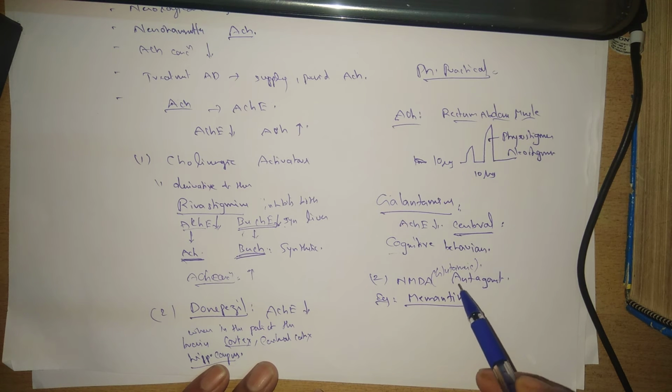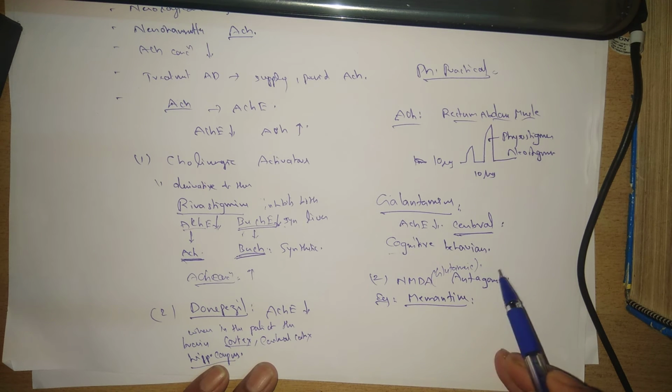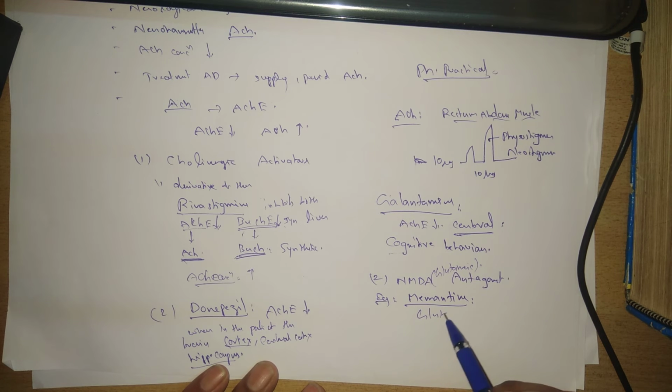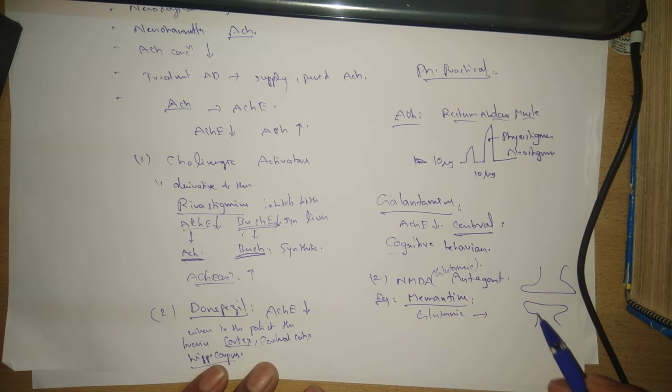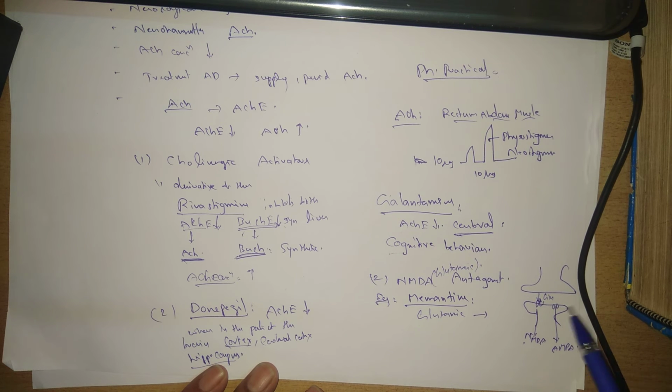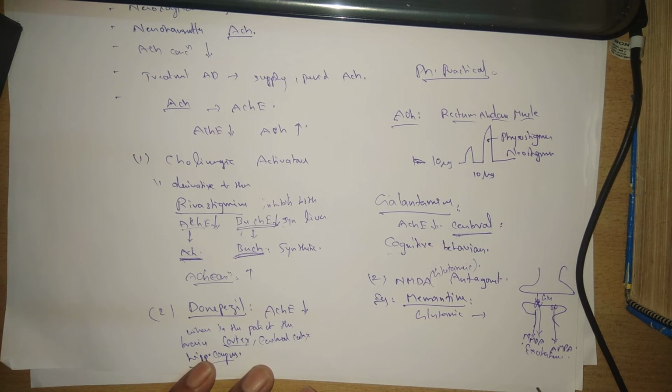So when it is excited, they are releasing the glutamic neurotransmitter, which is going to bind on the postsynaptic. Here two receptors are there, that is the NMDA receptor and one more, the AMPA receptor. And when this glutamate binds on this NMDA receptor, it is causing the excitation of this neurotransmission. So because of this, it helps in the cognitive behavior.